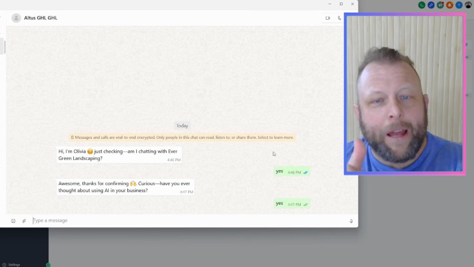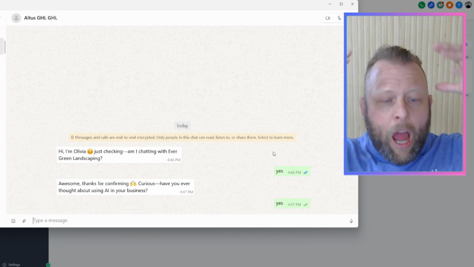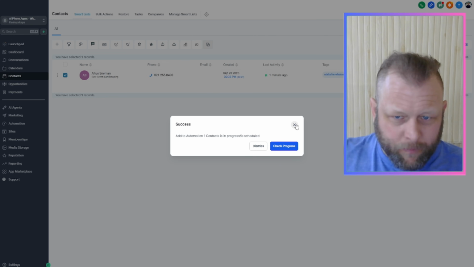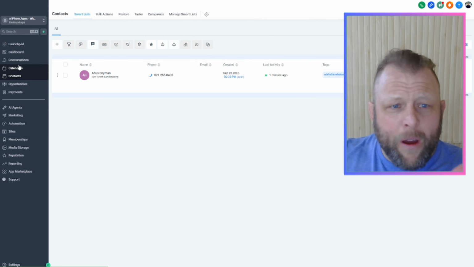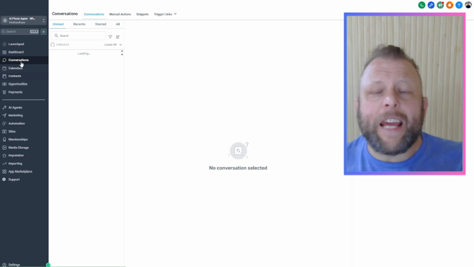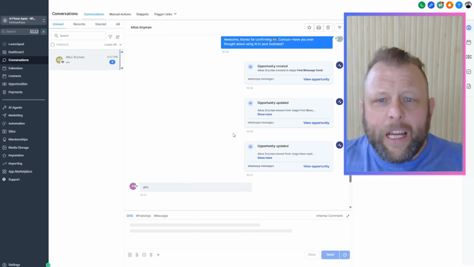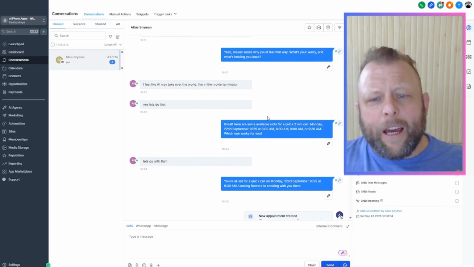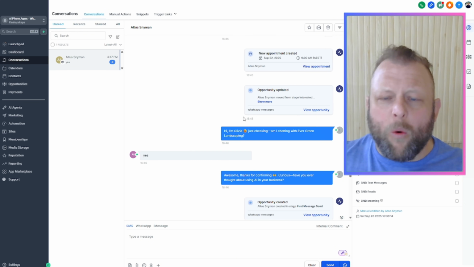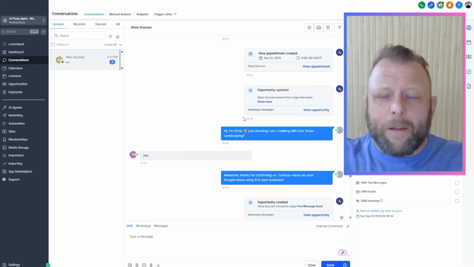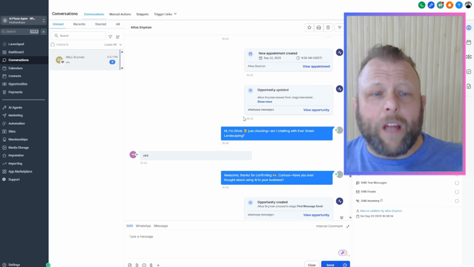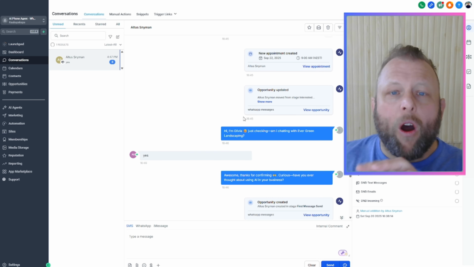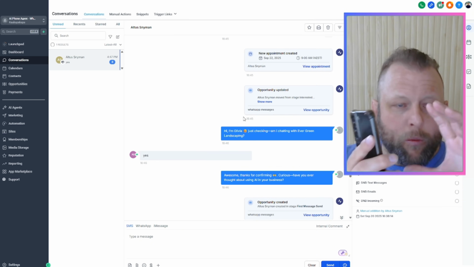So imagine being that. Imagine having all your leads going out, then only focusing on those positive replies. Then in the back end, it does all these cool things. I'll quickly show you in here. Obviously it books into your calendar, but as you can see, as the conversation goes, it actually tags the client. Oh, it's all in there for us. It tags it. It moves the opportunities. It creates a new appointment. A super amazing, powerful system, all done from a private integrated number on High Level, and WhatsApp.